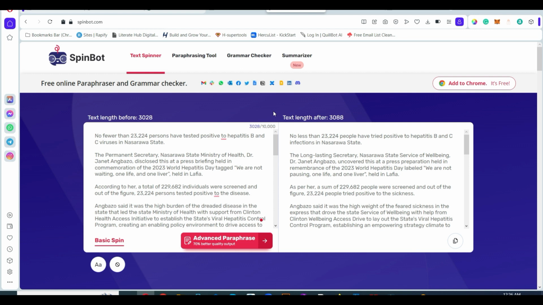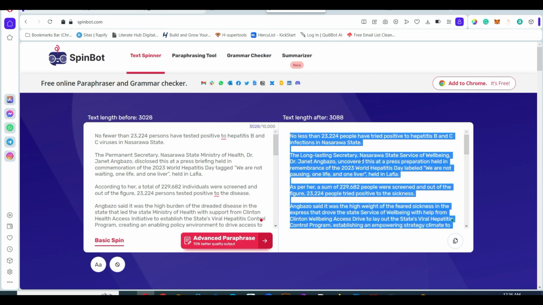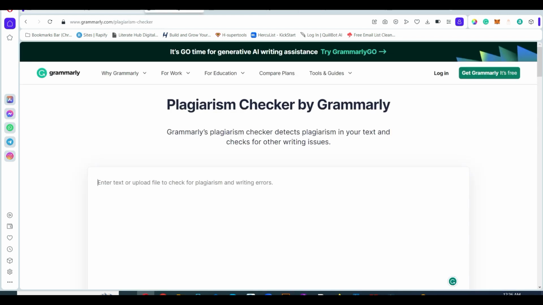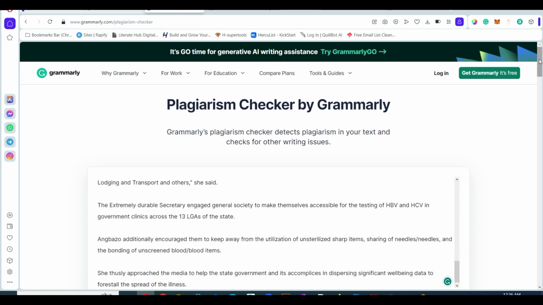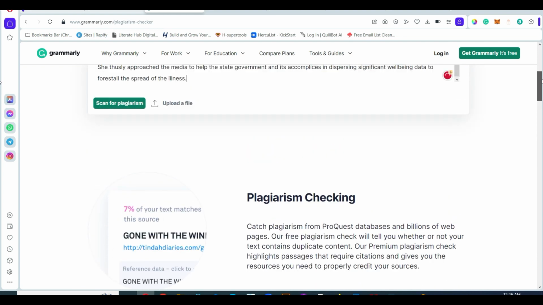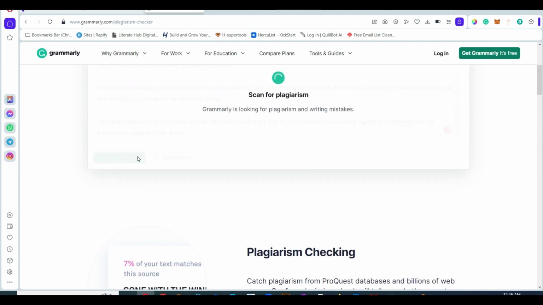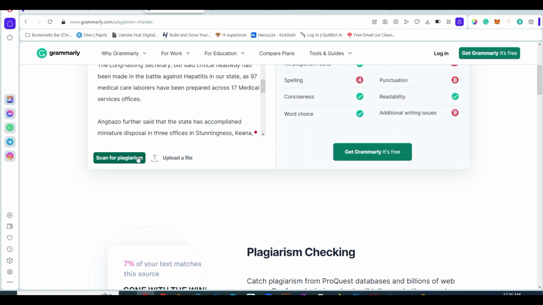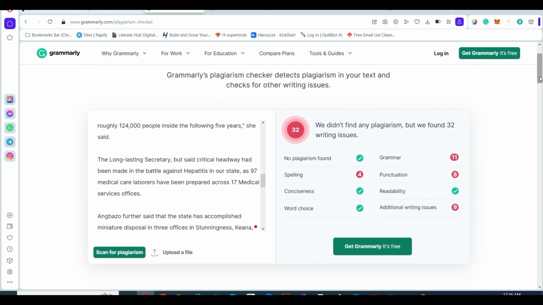So this is it. It has spun it for you now. You can copy this to be sure that this is not plagiarized content. You can copy this and come over to grammarly.com and check for plagiarism. Once you paste it, you can just click and scan for plagiarism. Now it's scanning, and let's see if this content is original or it's still a copy of the old one. Now let's check it. It's done. We didn't find any plagiarism issue. However, we found 32 writing issues.